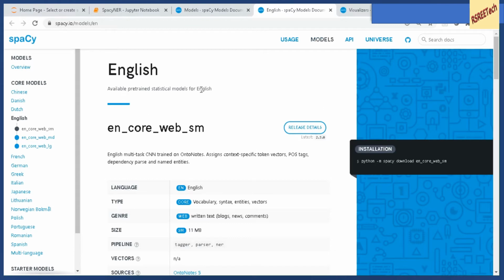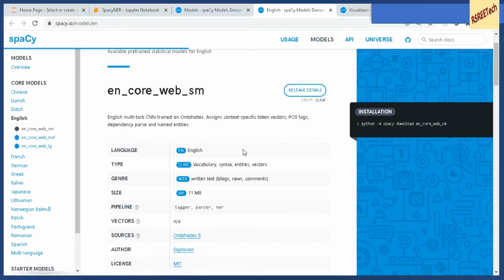Now if you look at the models, you have three kinds of models over here in English which are already pre-trained. So the first one is the small model. It's a multitask convolutional neural network trained on OntoNotes dataset. It assigns context specific token vectors, POS tags, it can perform dependency parsing and named entity recognition.